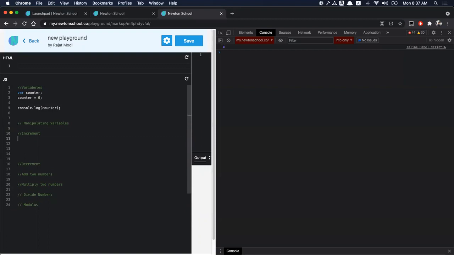We just want to increment this value by 1. Just remove this. So, yeah, while we are at it, these double slashes tell the program that you don't have to run these lines. You can just ignore it. This is called a comment. And you can just add a double slash to mark that comment.